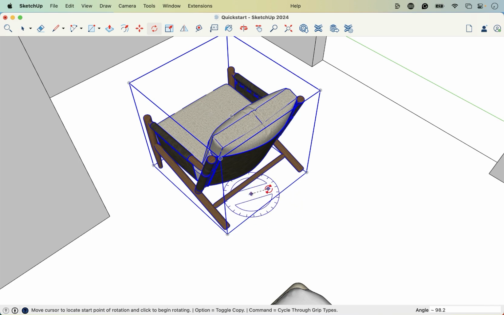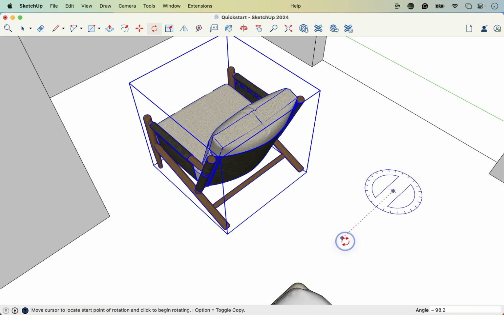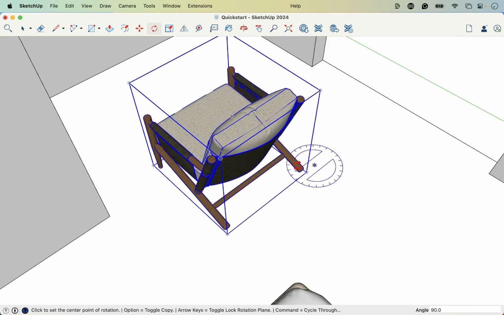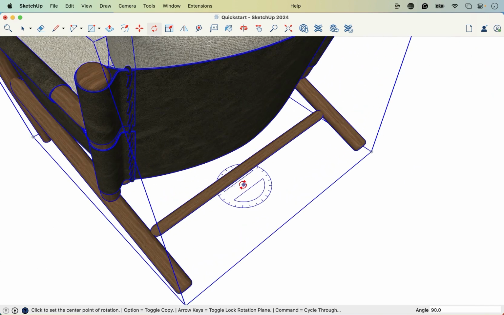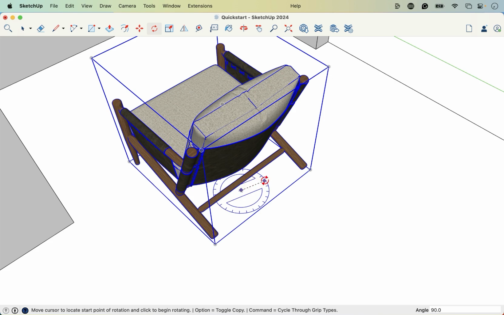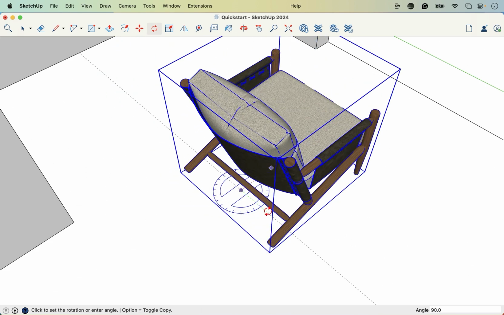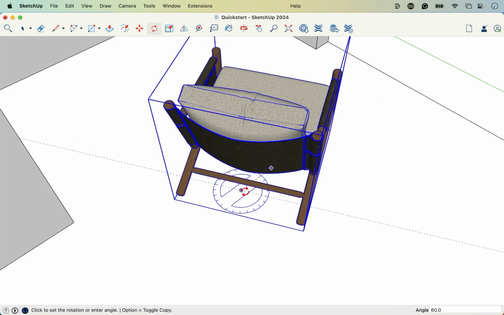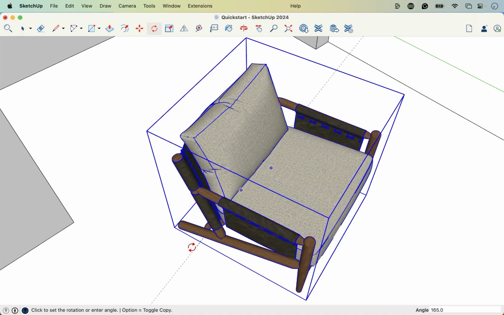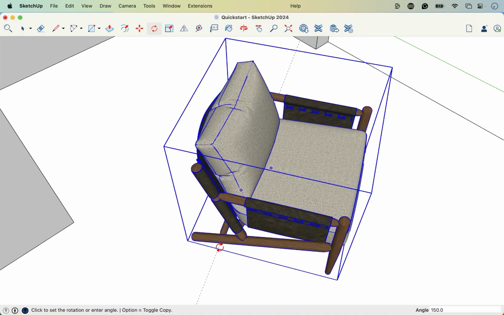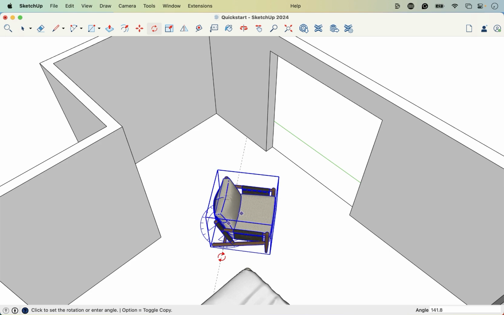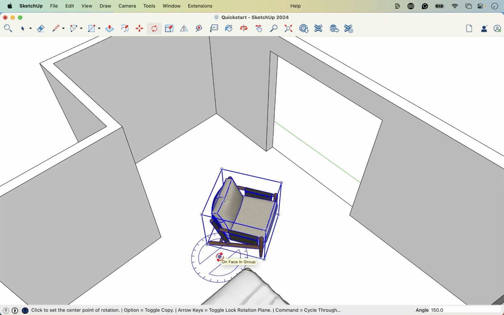So we can click and release on the point here on the ground, and that's going to be your point of rotation. So if I were to click over here, that's going to be the point at which it rotates. So we want to keep it kind of close to the chair in this case. Click release on the ground there, click release to start the rotation, and then move along the tick marks here. If you keep close to the tick marks, then it's going to be quite jumpy. So you want to swing wide and slowly rotate. So I would like this to actually face, in this case, the window. Click release to set it.